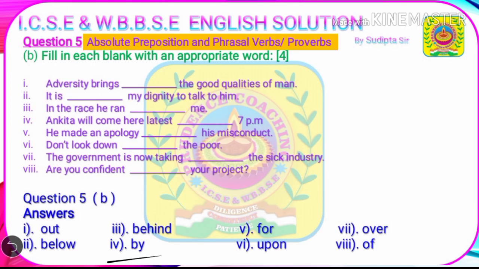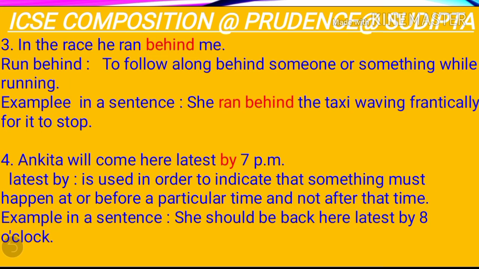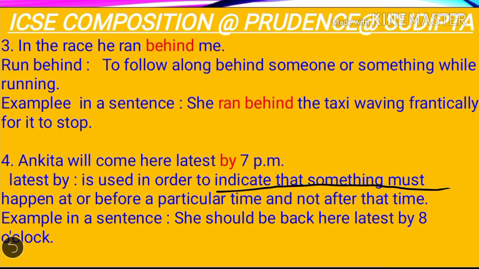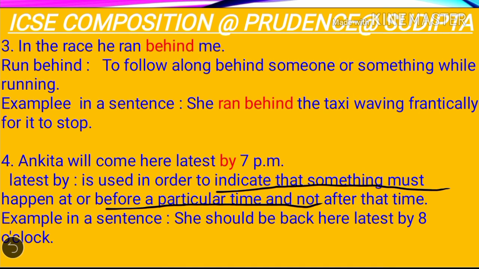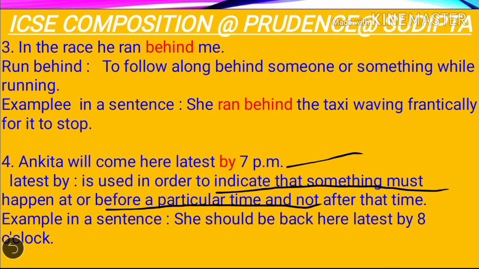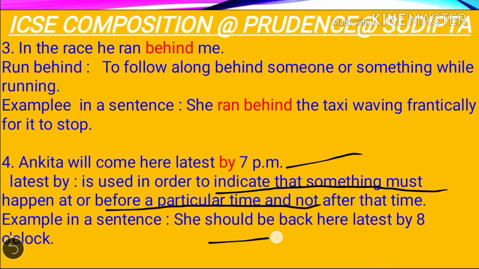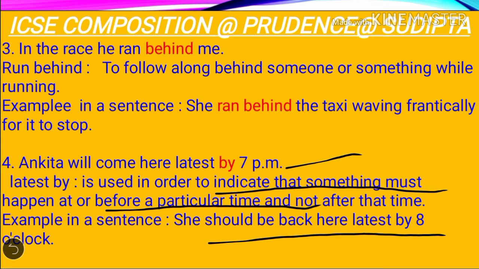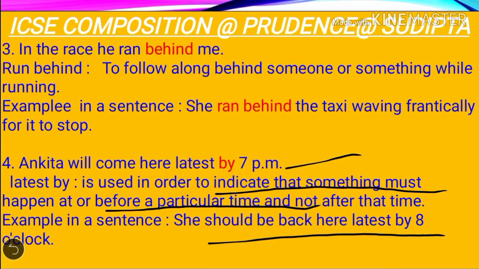The next question is, Ankita will come here latest dash 7 pm. The correct answer is, Ankita will come here latest by 7 pm. The explanation is, latest by is used to indicate that something must happen at or before a particular time and not after that time. Here in this sentence, it means that Ankita will arrive at that place within 7 pm. We'll understand better with another sentence. The sentence is, she should be back here latest by 8 o'clock. That means the girl should reach that place within 8 o'clock.